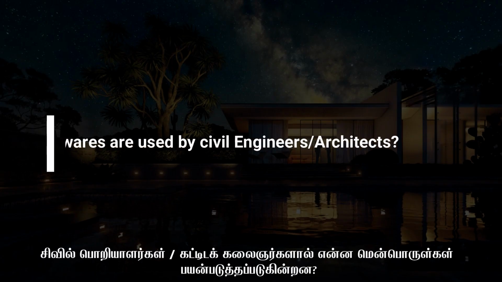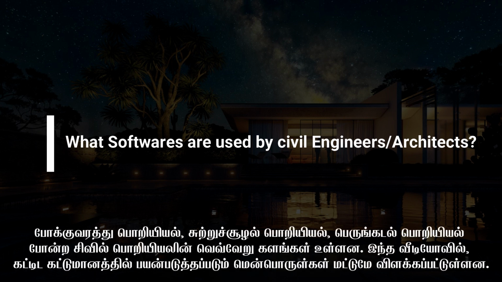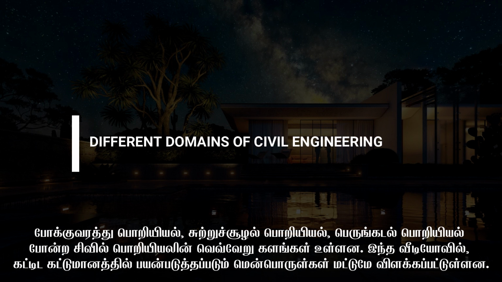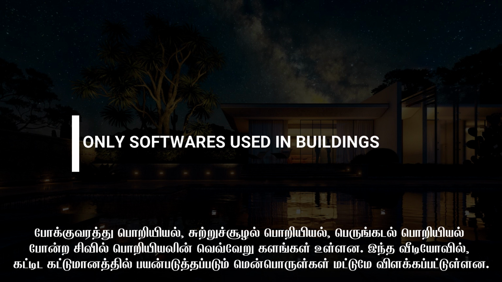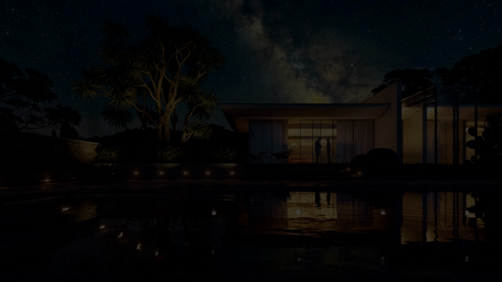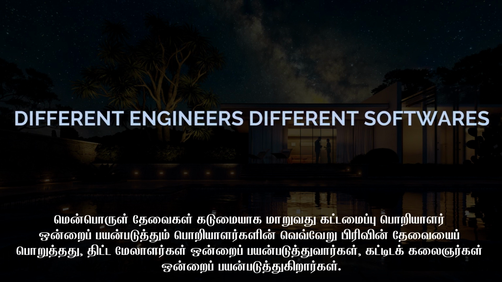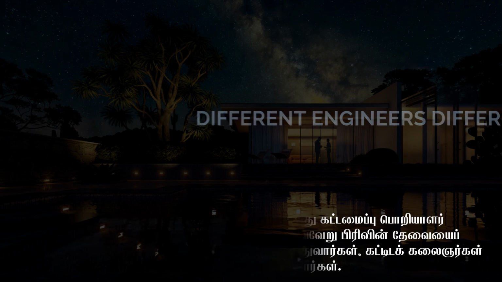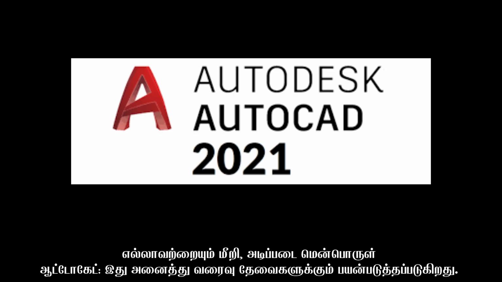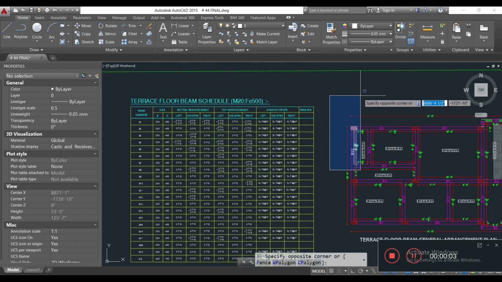What software is used by civil engineers and architects? There are different domains of civil engineering, namely transportation engineering, environmental engineering, ocean engineering, etc. In this video, only the software used in building construction is explained. The software requirements change drastically depending on the needs of the different divisions of engineers. That is, structural engineers will use one, project managers need another one, and architects need another one. Despite all that, the basic software is AutoCAD, which is used for all drafting needs.